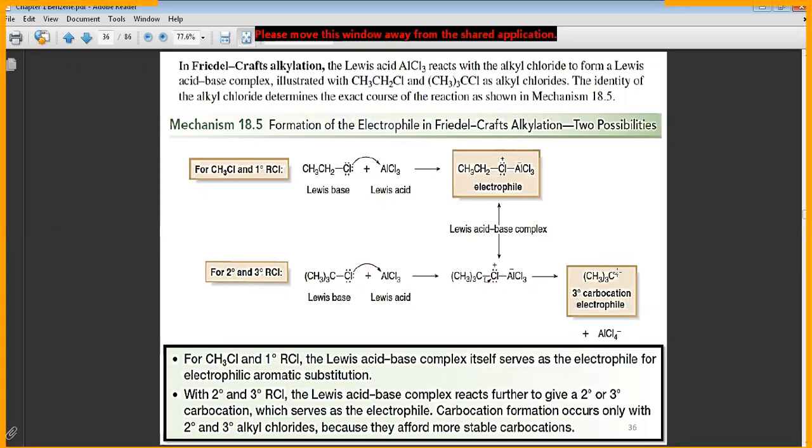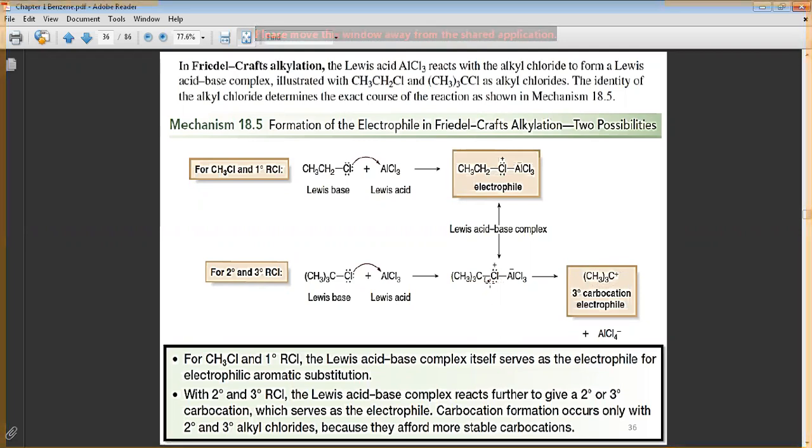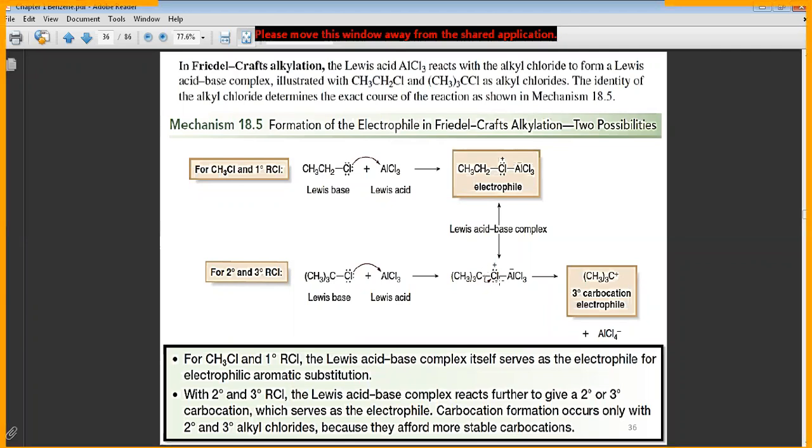Stable. That means this carbocation will react with the benzene ring like this, not like this. The benzene reacts with the tertiary carbocation, not with this. For a primary, this bond will not open. If it is tertiary, this bond will open.